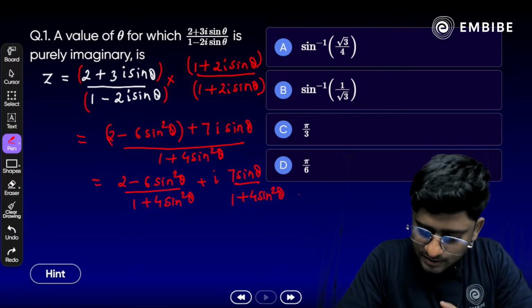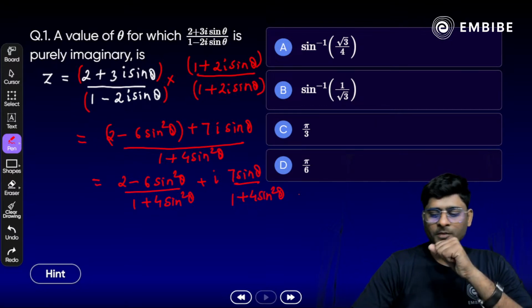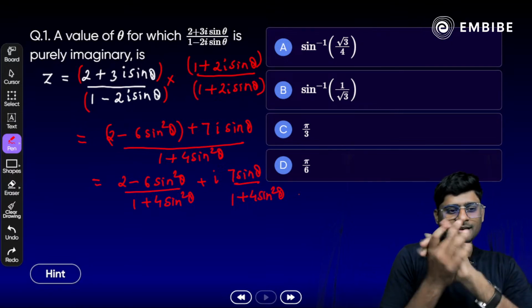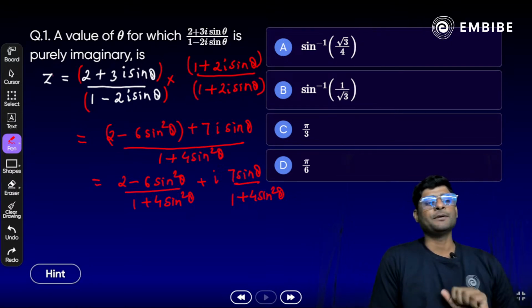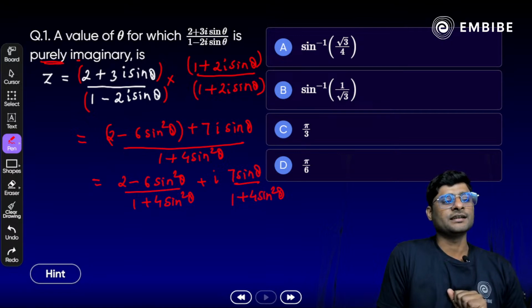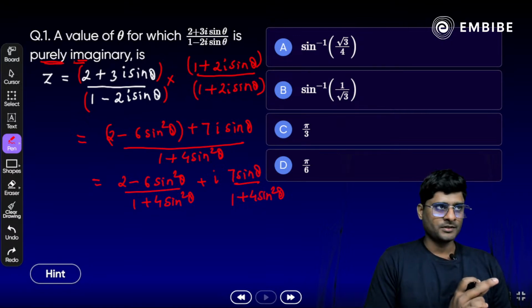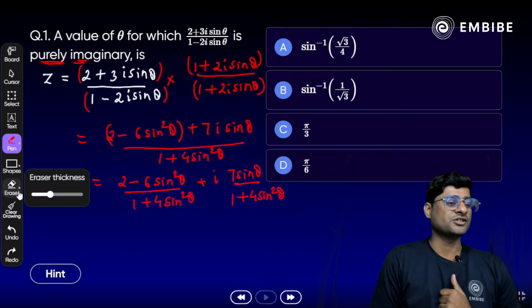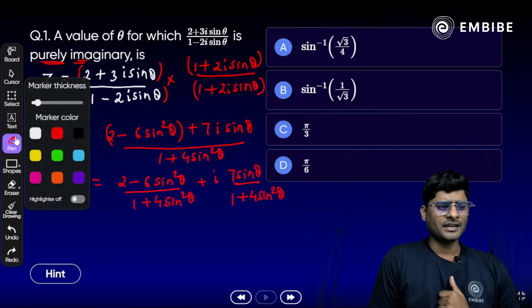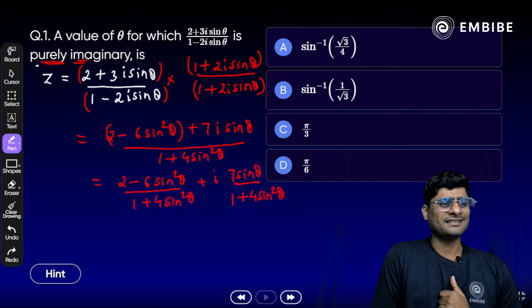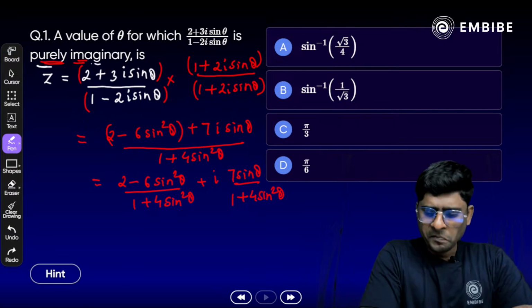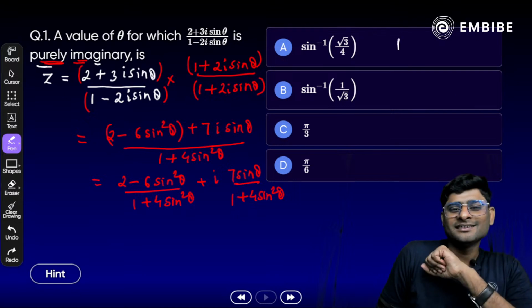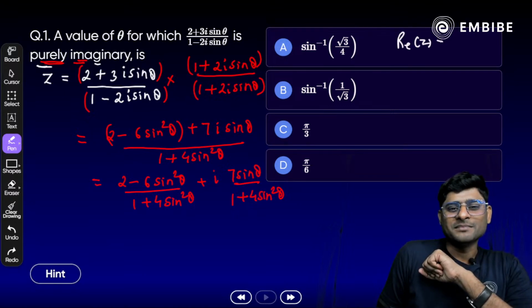Alright, still they are saying B here. Option B. Okay, let me check here. Once we focus on the question again, it is purely imaginary. Purely imaginary means what? Either real part 0 or imaginary part 0? What do you think? If it is purely imaginary, think about it. Exactly. Real part of z must be 0.